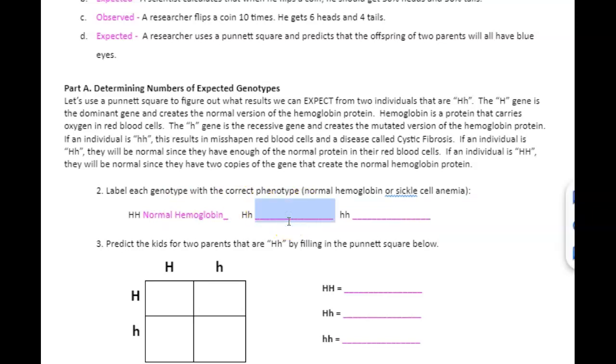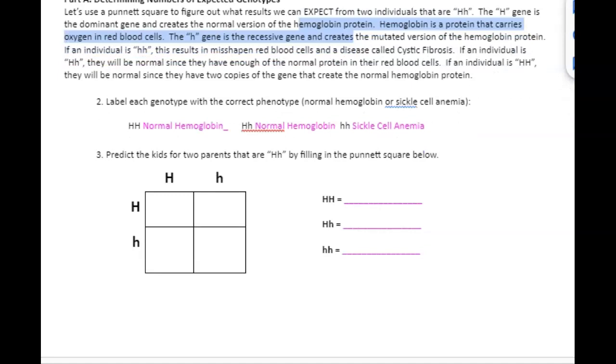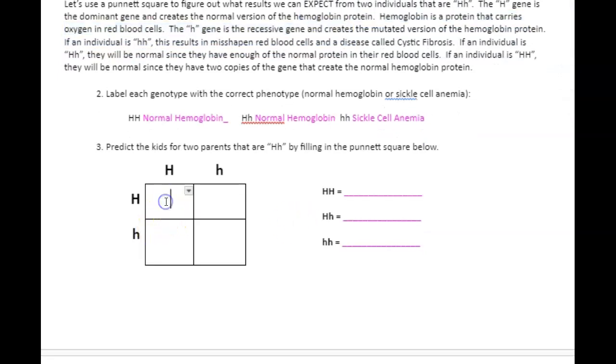Big H little h. Notice it says here they will be normal since they have enough of the normal protein. So they're making some of the normal protein and some of the mutated protein, but they still have enough normal to be considered normal. If they have 2 little h's, then they are going to have this disease where their blood cells are not the right shape, and that disease is called sickle cell anemia. It's because they don't have this right hemoglobin protein. So I gave you 2 imaginary parents. We're going to see what we can predict from these parents.